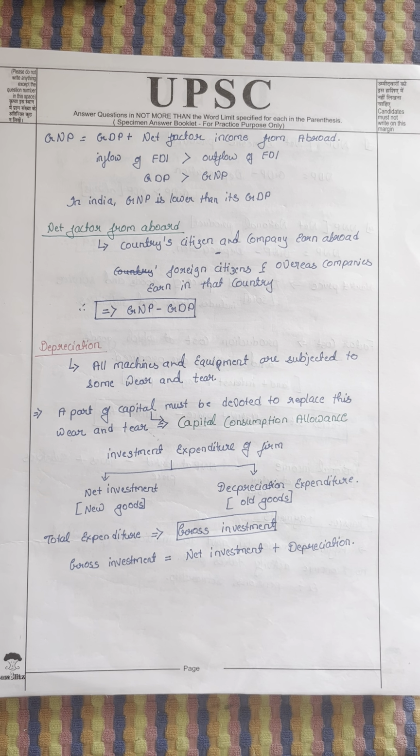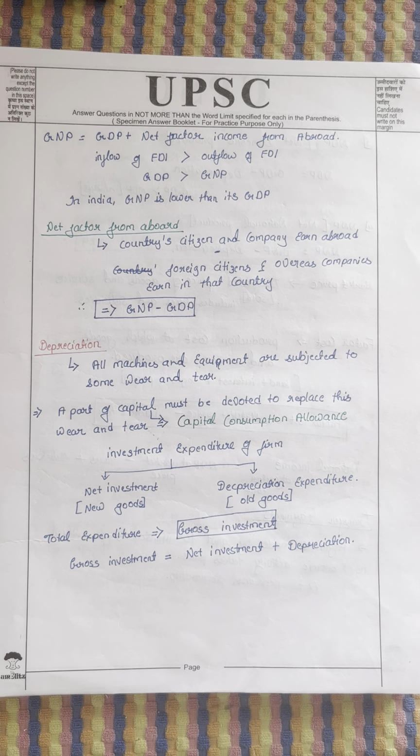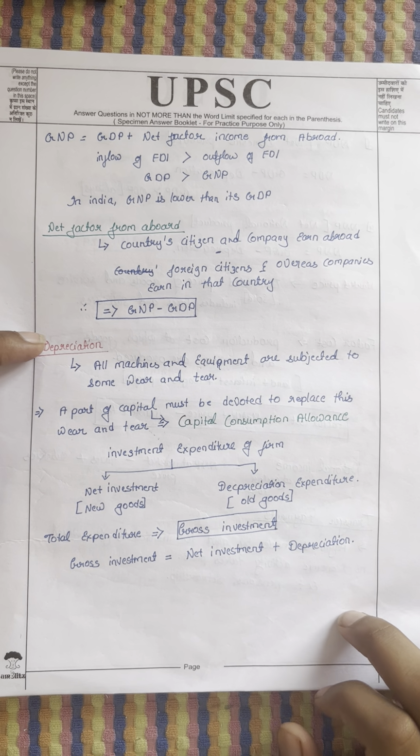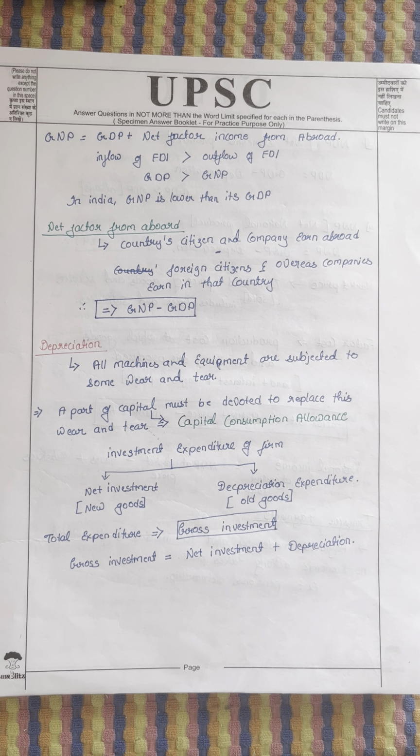Now, a company needs to make two types of investment in machines and equipment. One is for new equipment, for expanding my company, and the other is depreciation expenditure for old goods. Sometimes old goods go through wear and tear, and I do frequent repairing and replacement. So total expenditure equals net investment plus depreciation investment. Just see it, you will understand what is meant by depreciation, what is meant by capital consumption allowance, and what is the investment expenditure of the company.